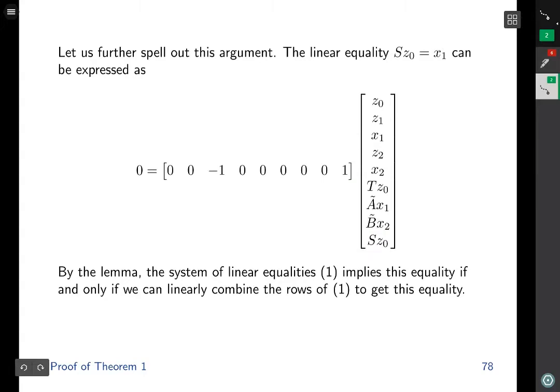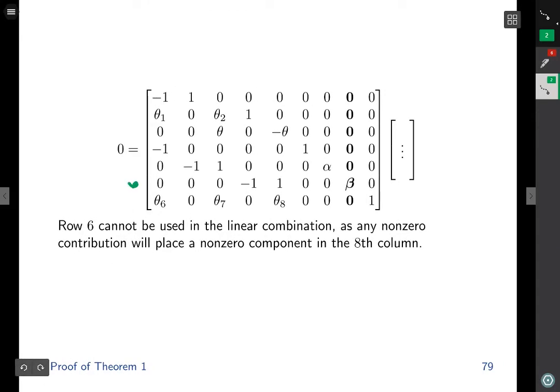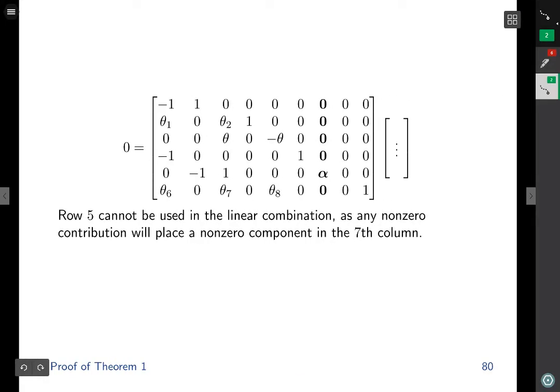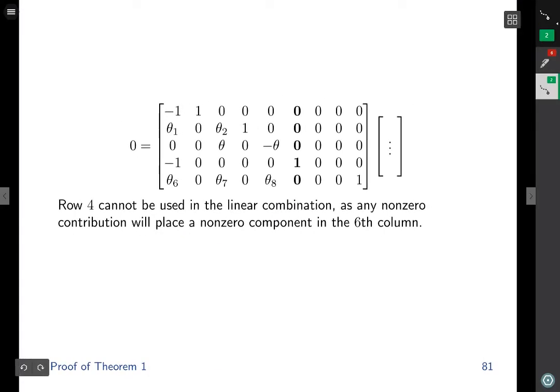By the lemma, the linear system of equalities 1 implies this equality if and only if we can linearly combine the rows of our system of linear equalities to obtain this equality. Row 6 cannot be used in the linear combination, as any non-zero contribution will place a non-zero component on the 8th column. Row 5 cannot be used in the linear combination, as any non-zero contribution will place a non-zero component on the 7th column. Row 4 cannot be used in the linear combination, as any non-zero contribution will place a non-zero component on the 6th column.